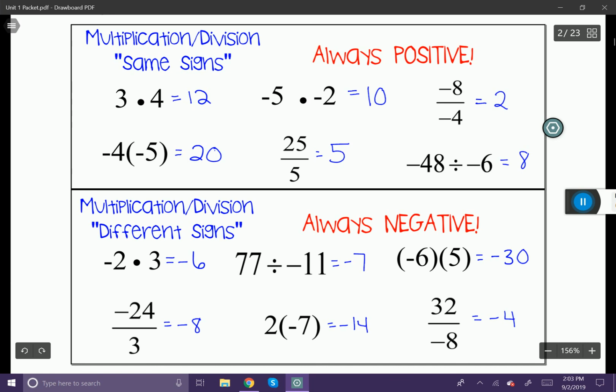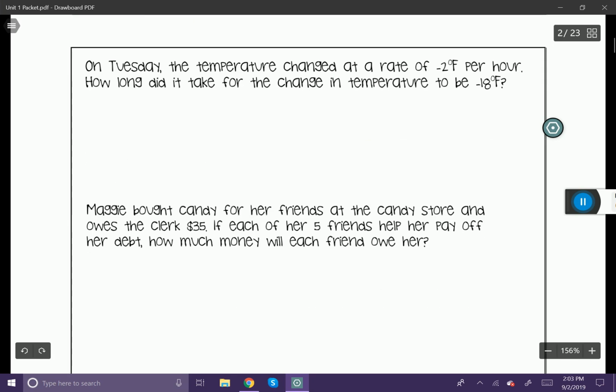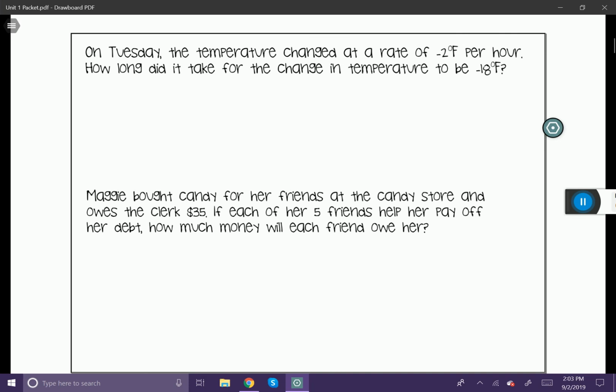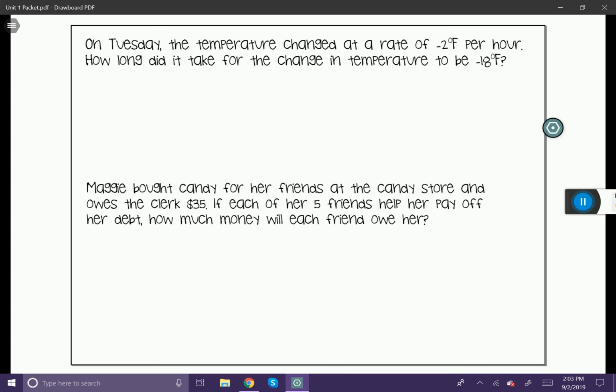All right. Now that we've done all of the operations, I do want to do 2 more word problems, one with multiplication and one with division, just to kind of show you how it works. On Tuesday, the temperature changed at a rate of -2 degrees Fahrenheit per hour. How long did it take for the change in temperature to be negative 18 degrees Fahrenheit?